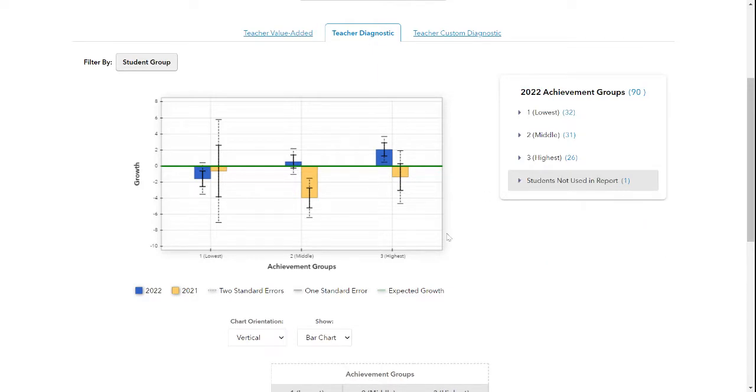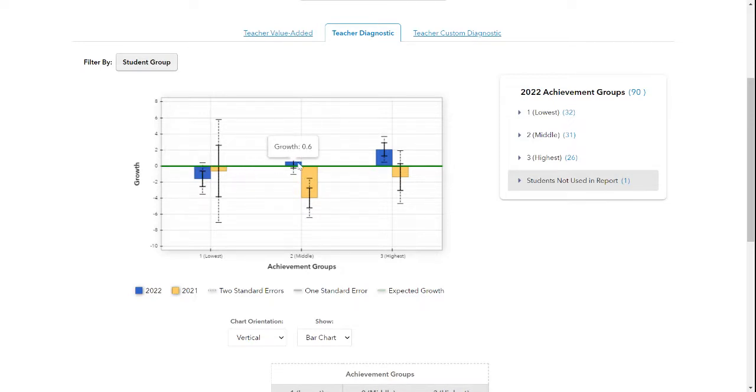Now, when I look at my data, I notice that in 2022, my lowest group, the blue bar, is below the growth mark. Well, that doesn't mean as much as the solid whisker. This solid whisker is not touching this green line. So I am confident that these 32 students on average did not meet expected growth.